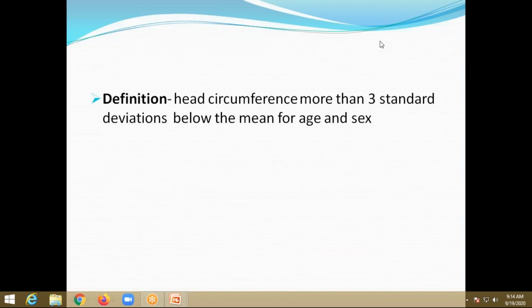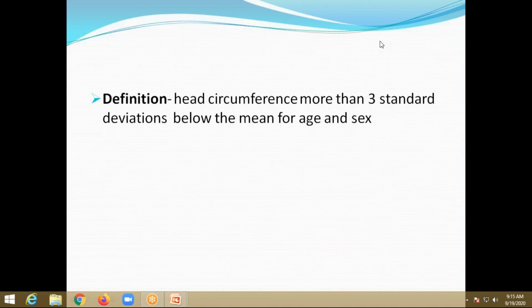One can write a definition of head circumference less than minus 3 standard deviation, or according to the textbook, head circumference more than 3 standard deviation below the mean. That indirectly tells that it is below the mean, more than 3 standard deviation. That directly tells you it is minus 3 standard deviations.